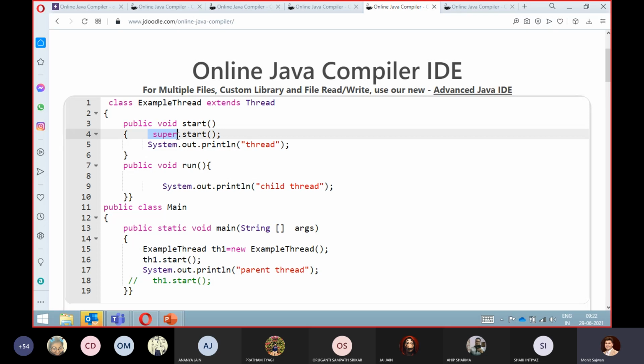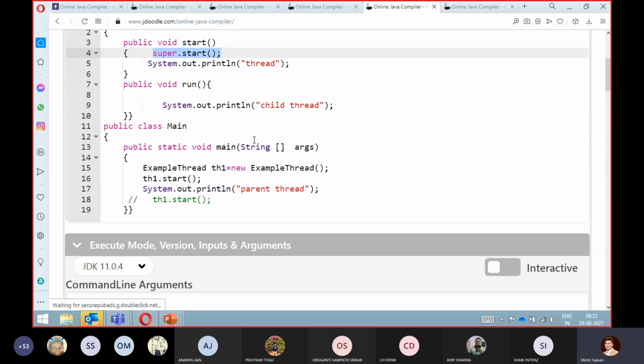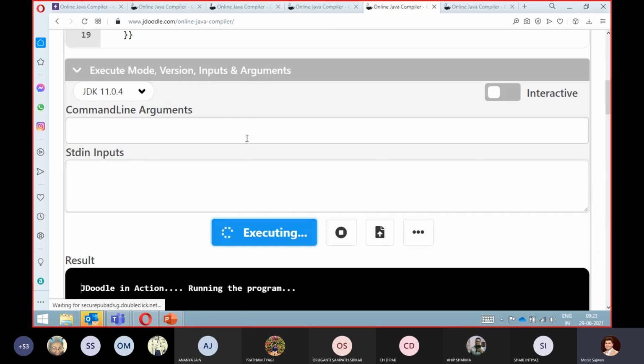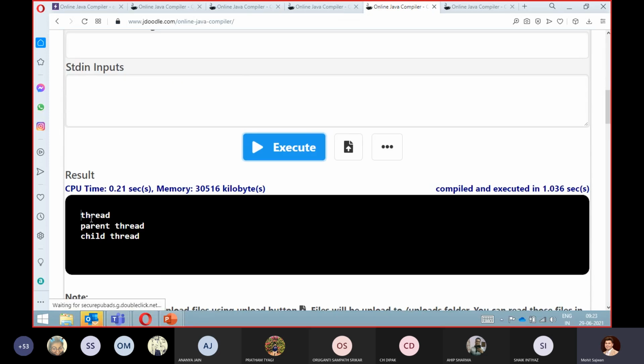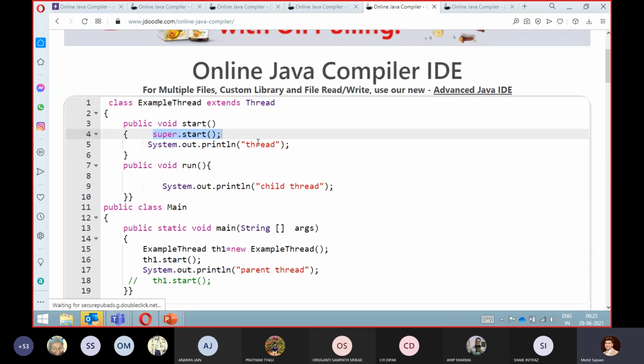So now you are also feeling comfortable, right? So now you will tell me directly that yes, sir, it is possible. It is possible because using the super keyword, we can directly call our immediate parent method. So once we call it, again we are able to perform multi-threading, right? Now if we execute this code, we will get three statements: thread, parent thread, and child thread.